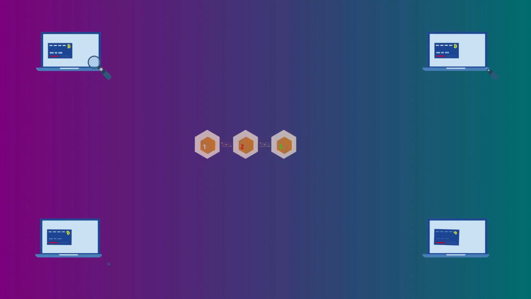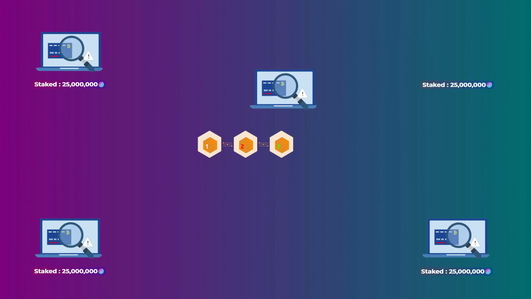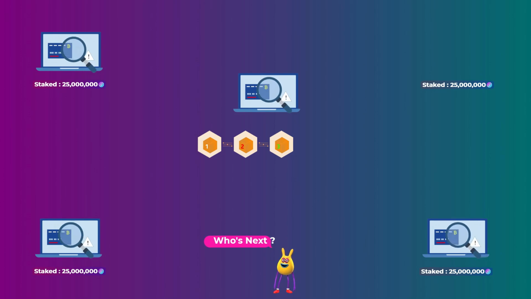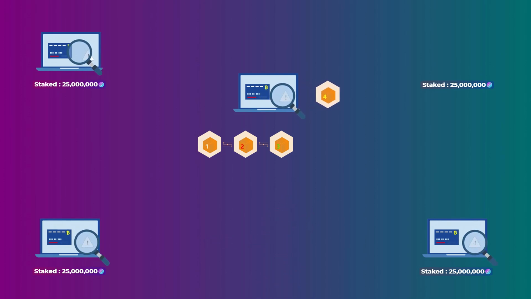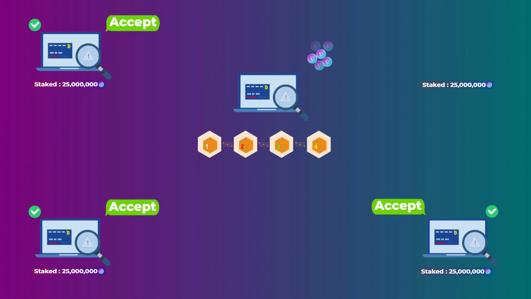After a validator is accepted, it can join the network and start adding new blocks to the blockchain. What happens is that with each new block, the network will randomly pick a validator to add the new block and get its reward. So you can't know or guess who will add the next block or the block after it before it gets added. After the validator verifies the transactions and adds the new block, other validators will check the block, verify that everything is okay, and no invalid transactions were approved, and then it will accept the new block.